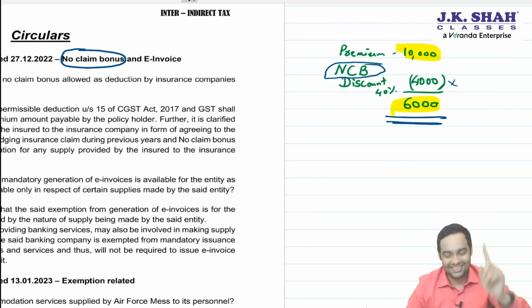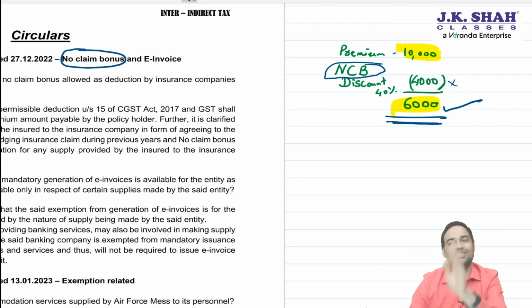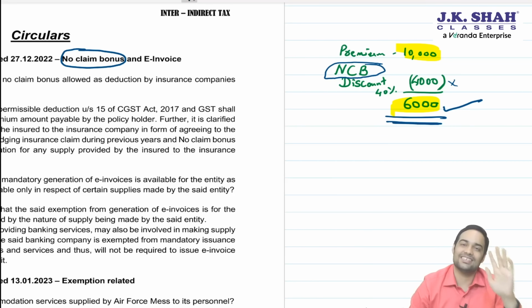First clarification, GST will apply only on 6,000. Second, the other person is not giving a supply to you of not claiming last year. GST will not be applicable on 4,000. GST will apply only on 6,000. This is the first clarification with regard to no claim bonus.